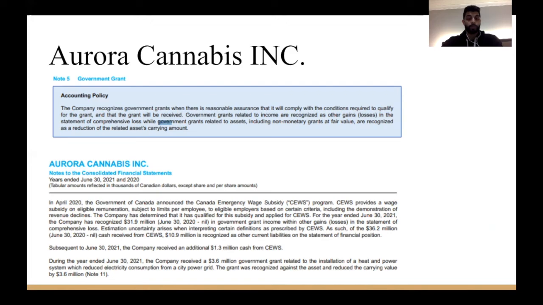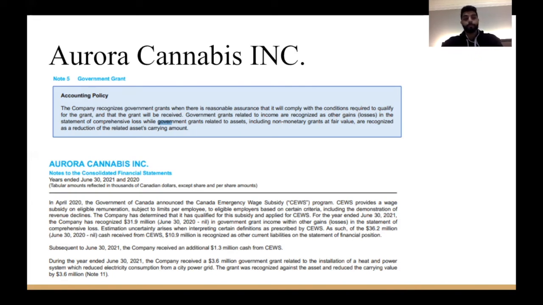But what I want to draw our attention to is the last paragraph and the second image here. During the year ended June 30th, 2021, the company received a $3.6 million government grant relating to the installation of heat and power systems, which reduce electricity consumption from the city power grid. That grant was recognized against the asset and reduced the carrying value by $3.6 million.